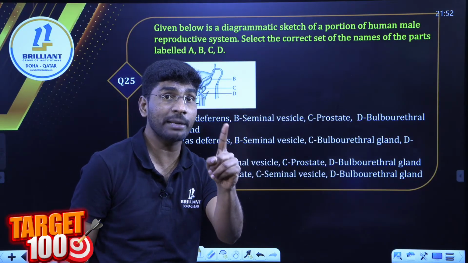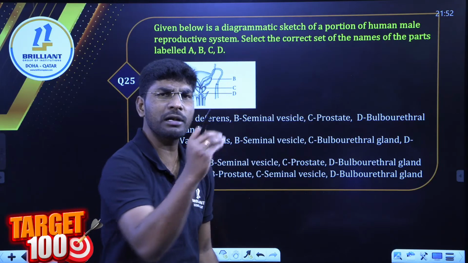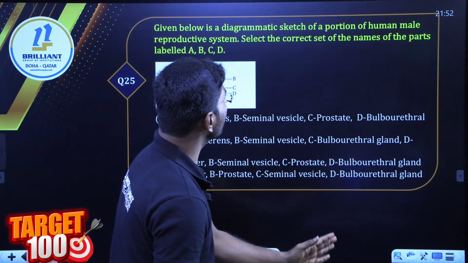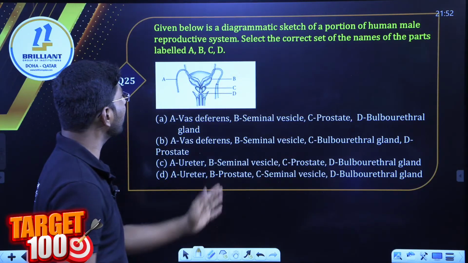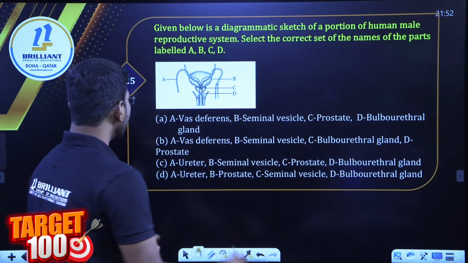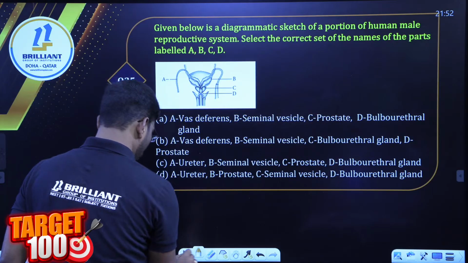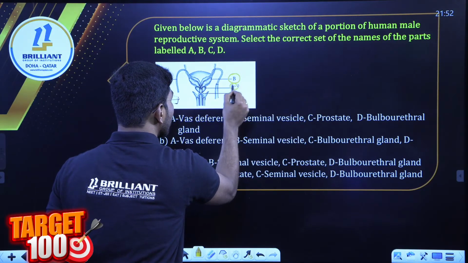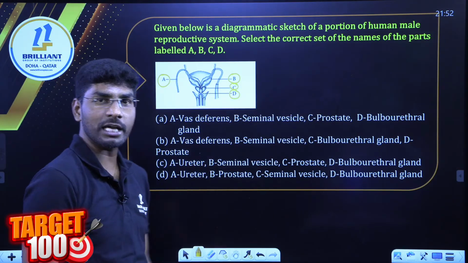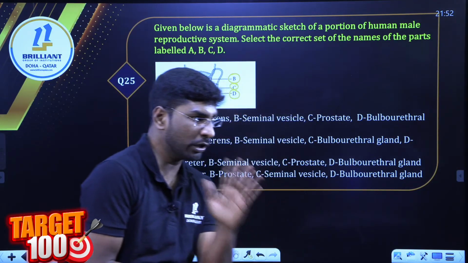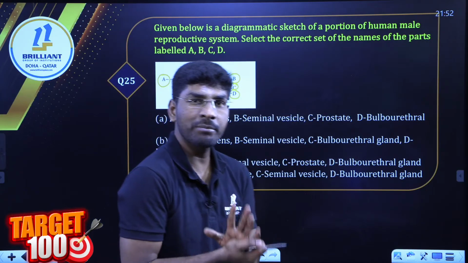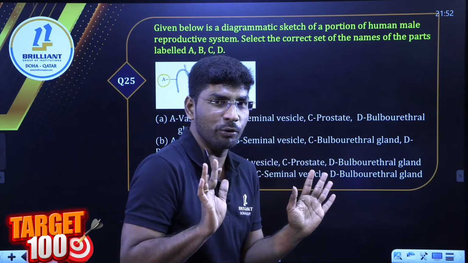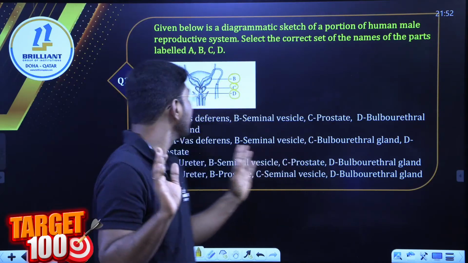Next question. Diagrammatic question. I told you diagrammatic questions will come. Find out the simple question. Given below is a diagrammatic sketch of a portion of the human male reproductive system, A, B, C, D. What is A, B, C, D? I will only look at your comments. A means vas deferens, I know that. That much I know, I don't know the rest. You have to tell me now.